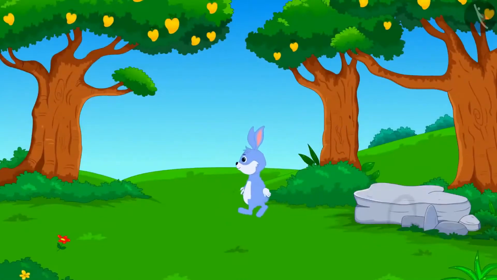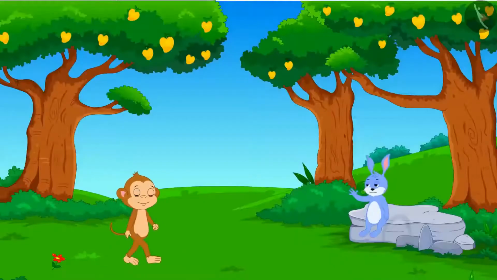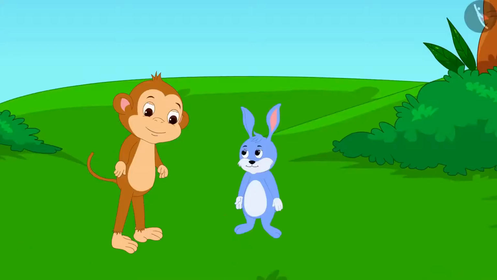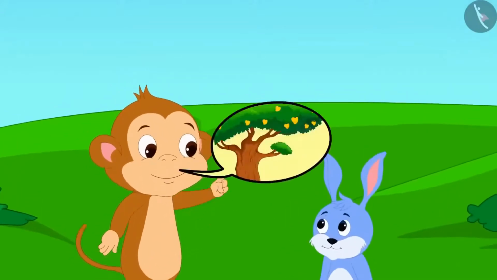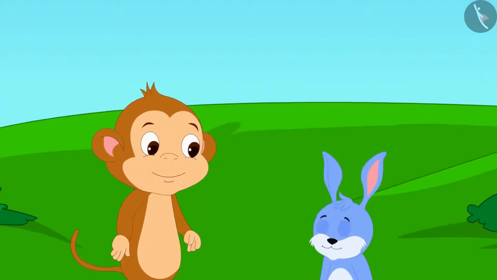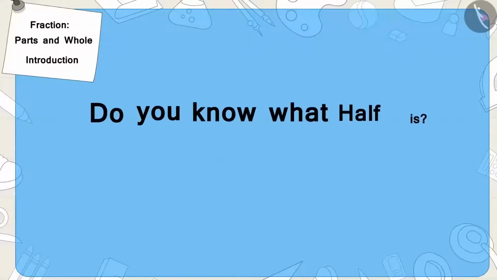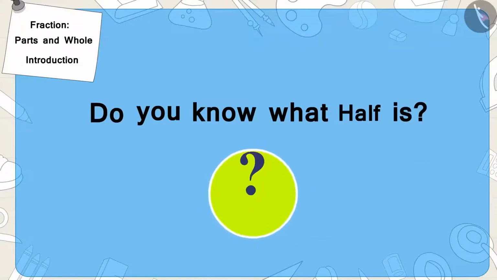When Bunny reached Appu's garden, he saw that the tree was very tall. Just then, Babban was passing by. He asked Babban for help. Babban told Bunny that he could pluck the mangoes by climbing up the tree. But in return, he would have to give him half of the chocolate. Children, do you know what half is?